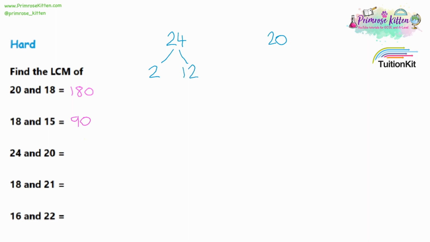So 2 times 12 is 24. Let's follow the same process for two brand new numbers. So 2 is a prime number. A tree will finish there. And 12 would be 3 times 4. 3 is a prime number, so that branch finishes there. And then 4 would be 2 times 2. Both of those being prime numbers, and that tree is finished.